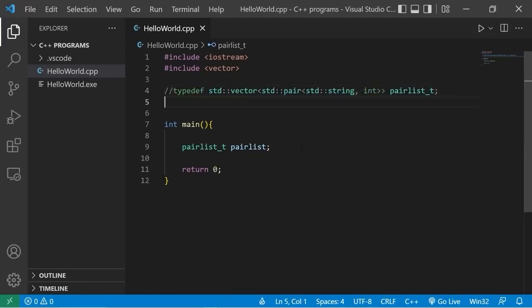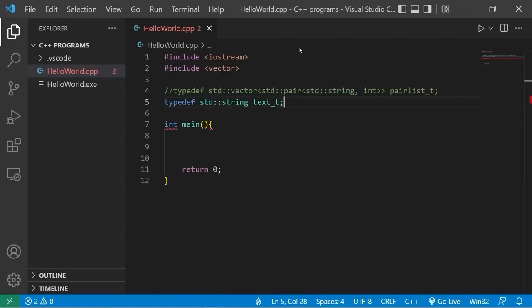I'll turn this line into a comment, then get rid of that. Let's create a typedef for standard strings. Typedef, then we list the original data type, standard string. In place of using standard string as the data type, I'll create a new identifier for this data type as maybe just text. Text _t. If I need to create a string, I could use this new identifier.